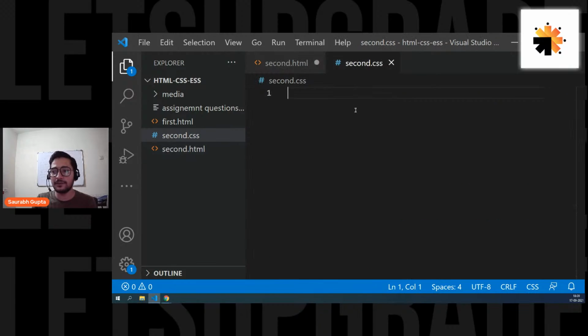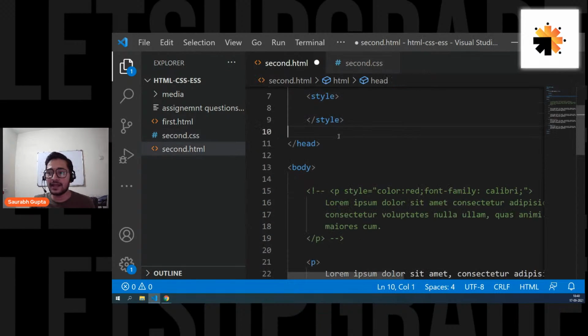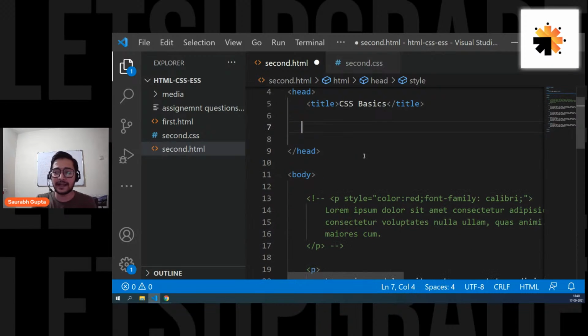You can cut it from here and paste it. You don't need any style tag or anything because your page extension is .css. That means you can literally write CSS here. Is that clear? Can I change the extension .html to .css? If you change it, then your HTML will not work, right, Vedant? So you need to have a separate HTML page and a separate CSS page. So now, guys, we have created a separate CSS page, and now we can remove the style tag.